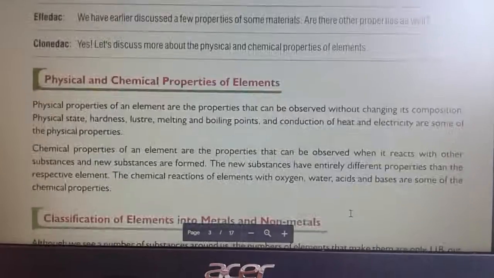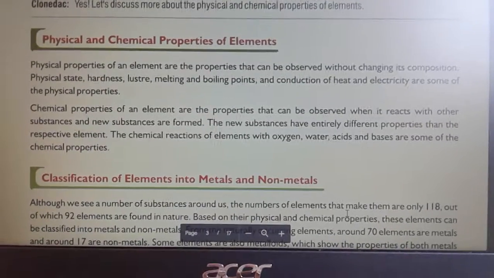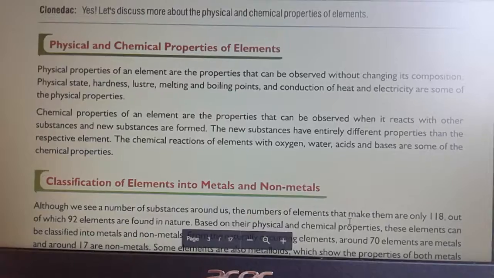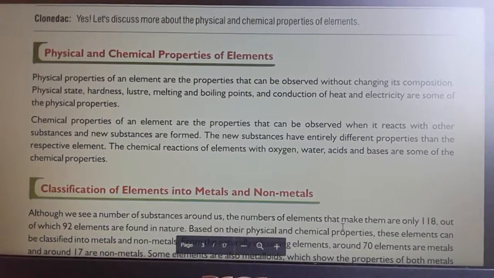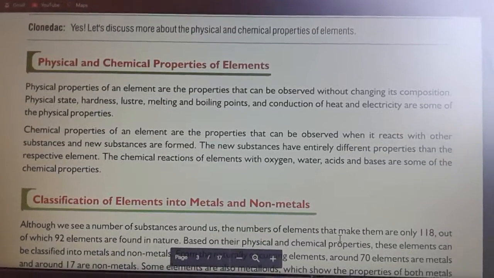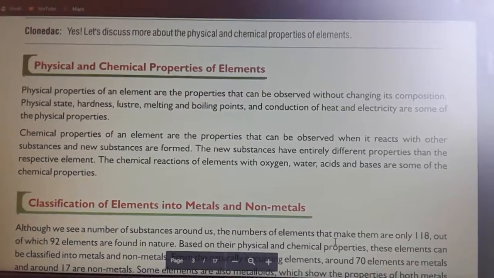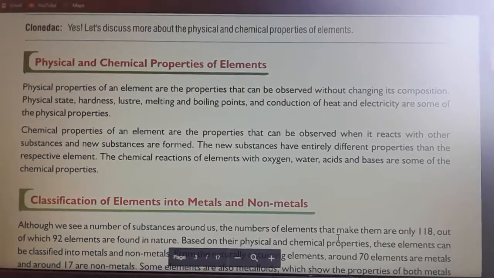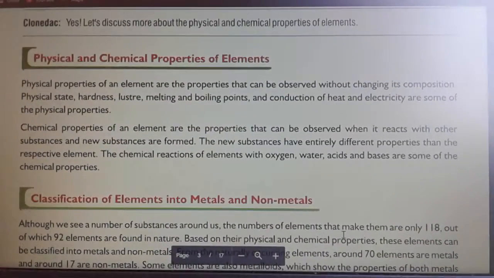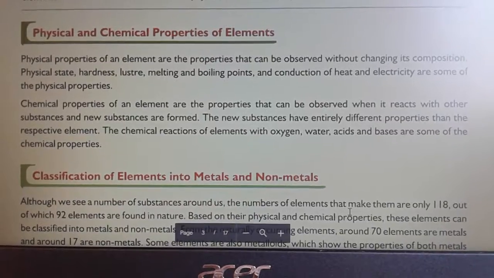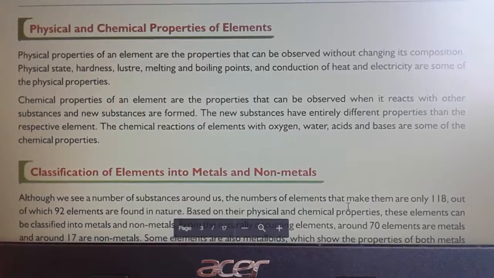Next is your physical and chemical properties. Physical properties of an element are the properties that can be observed without changing its composition. Physical state, hardness, luster, melting and boiling point, and conduction of heat and electricity are some of the physical properties. Luster stands for shine. Chemical properties of elements are those that can be observed when an element reacts with other substances and new substances are formed.